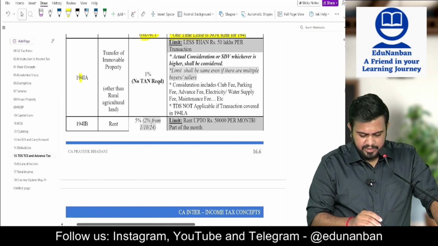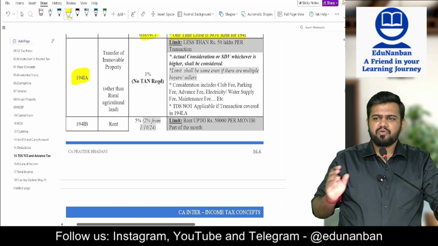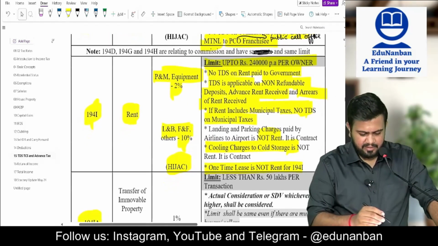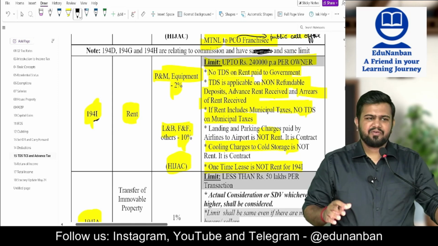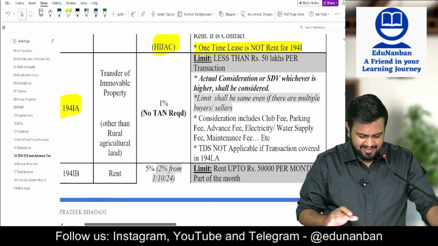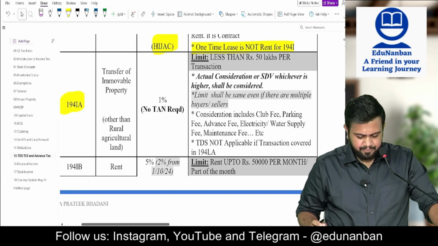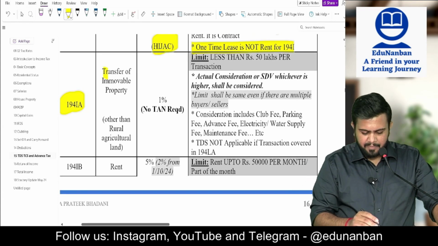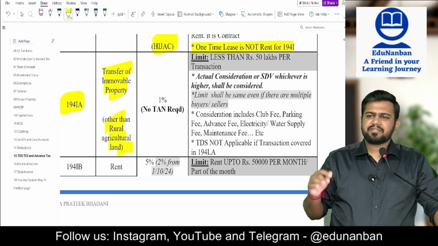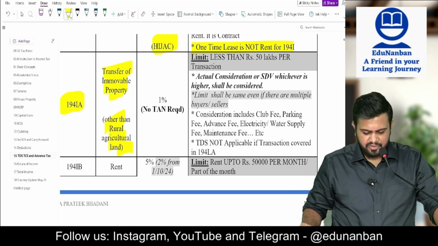Next, section 194IA. IA means what? Immovable property acquisition. I means what? Rent, 194I. You will get very happy that rent is coming. Section 194IA, immovable property acquisition. If immovable property is acquired other than rural agricultural land, which is not a capital asset, it is not there in the TDS provision also.